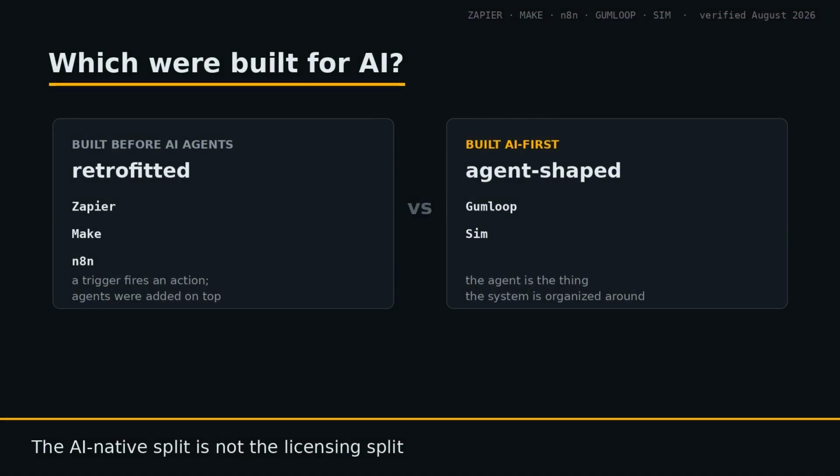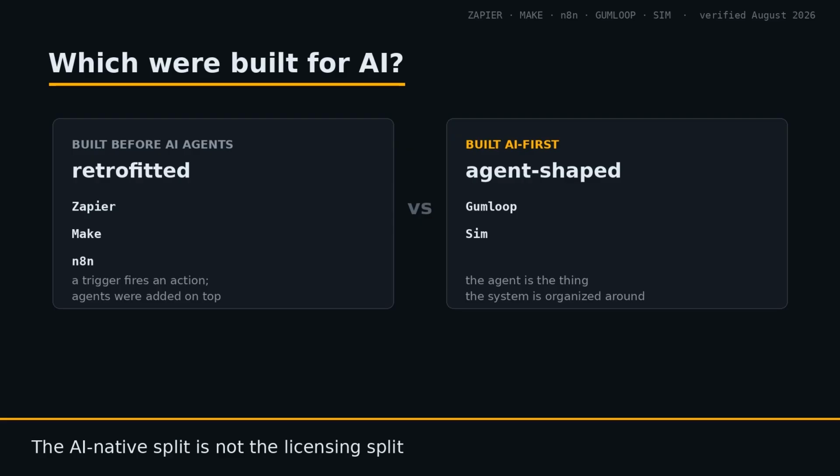Which of these were built for AI and which added it later? This is the sharpest functional split, and it doesn't line up with the licensing split. Zapier and Make were both designed before AI agents existed. Their core abstraction is a trigger firing an action against an API. AI capability was added to that foundation, and it shows in how agents are modeled as steps inside an automation rather than as the thing the system is organized around.